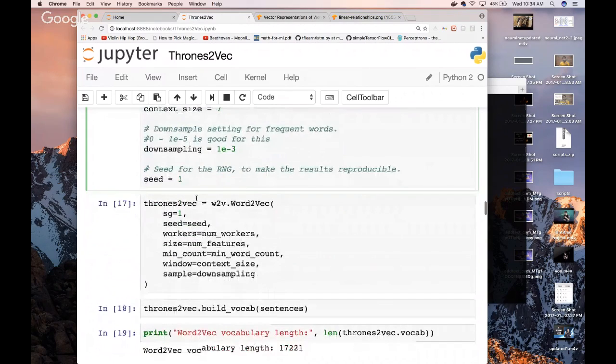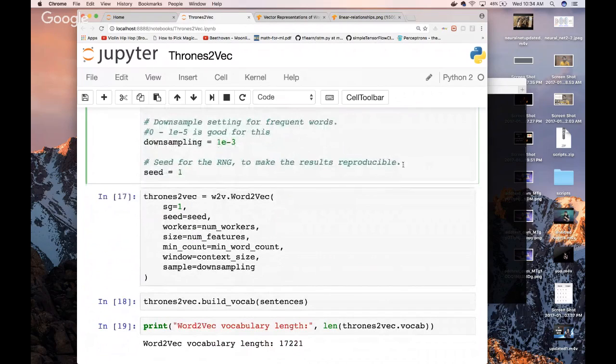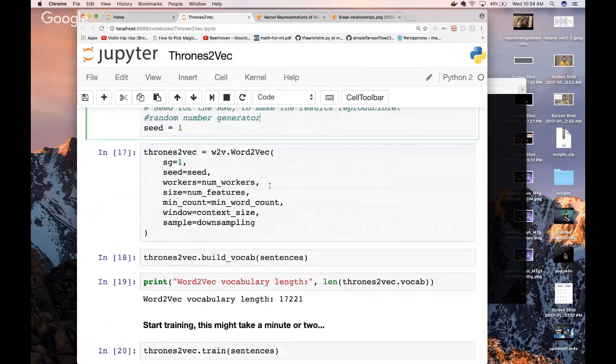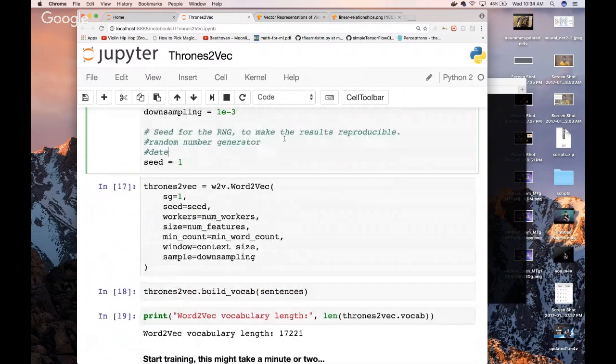So then the seed is for the random number generator, right? And why do we use a random number generator? We use it to pick what part of the text we're going to look at to turn into vectors. And the seed makes sure that it's deterministic. This is good for debugging.